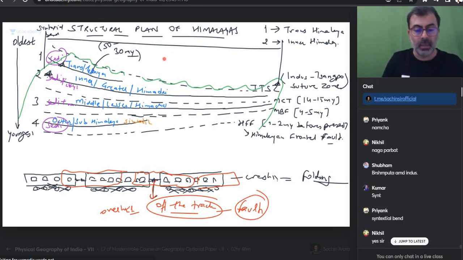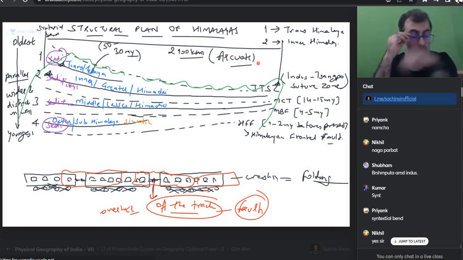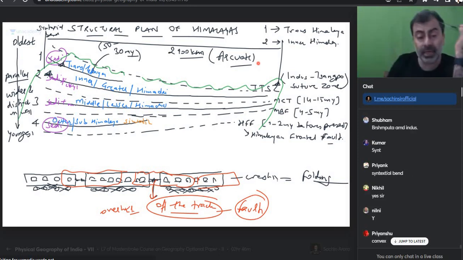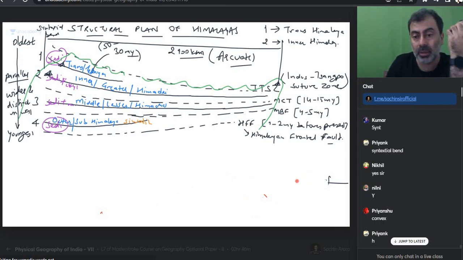Two syntaxial bends. Himalayas extend almost 2,400 kilometer east-west expanse as parallel ranges, wider on west, wider and distinct on west. West is older, east is younger. Is everyone okay? And what is their shape? Arcuate shape. Can I write them? Arcuate shape. Is everyone okay? Clear till here? Can I remove the train? So train folding also happened, faulting also happened, squeezing also happened, derailing also happened. So everything happened. So Himalaya is happening at that scale.